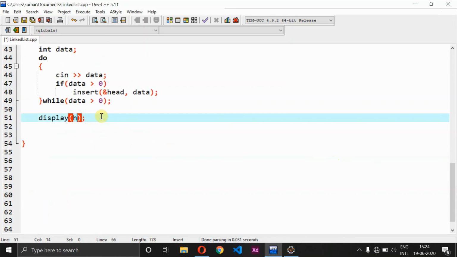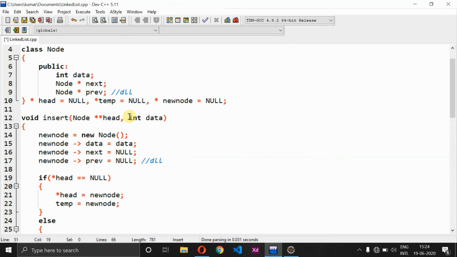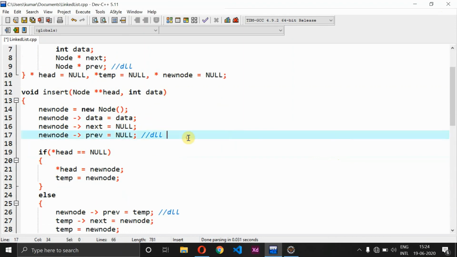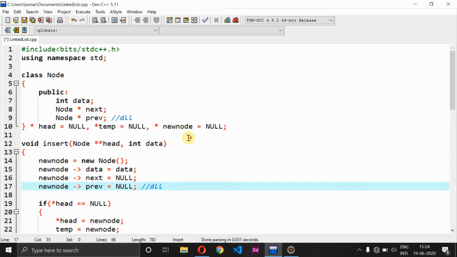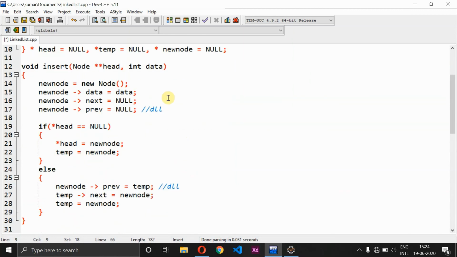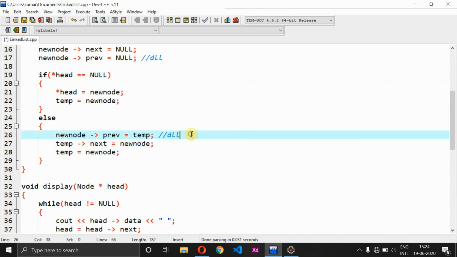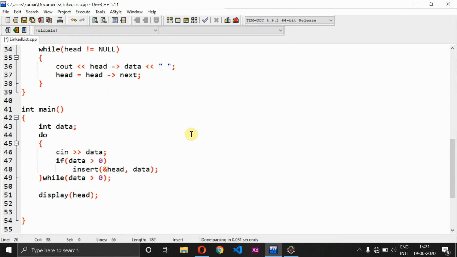So for circular linked list, let's have the display method as the same one, so it has to be an infinite loop, right? And I told you clearly that for circular linked list only one change we have to give from a doubly linked list. So for doubly linked list we have actually given 3 changes. So one is insertion of previous node, and previous node value should be null by default, and new node of previous should be temp by default, right?